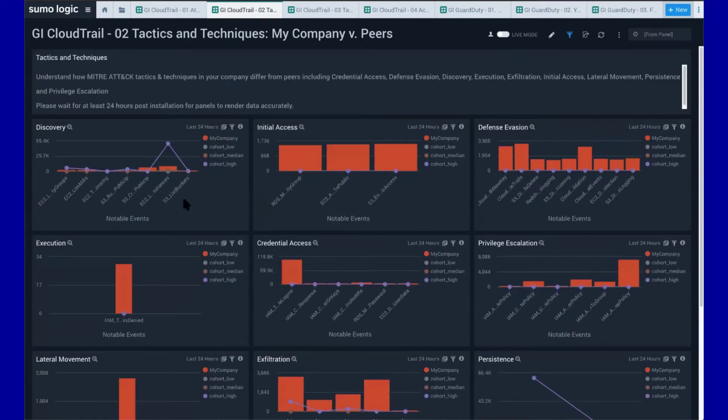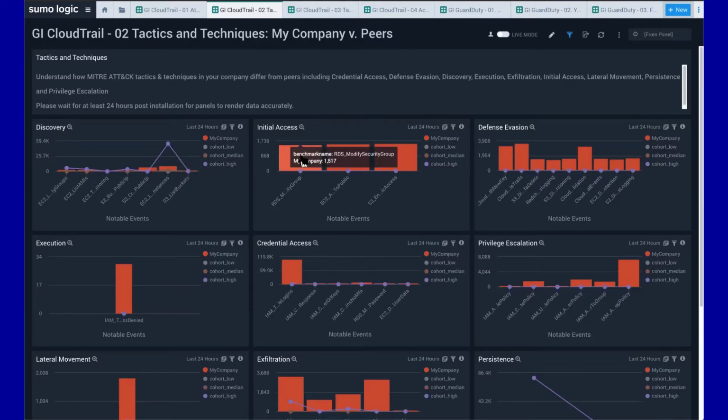And within each of these, if you want to look at individual events, or individual logs that we're seeing coming from CloudTrail, so if I mouse over these, you can see CRUD buckets from a public IP, you can see list instances. These are potential discovery incidents that you're going to want to look into if it jumps out at you as something unusual. Now, given how low these are compared to what the cohorts are, what my peers are, none of the discovery things are really jumping out at me as something I want to look at.